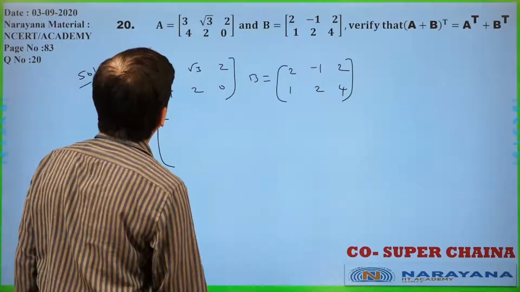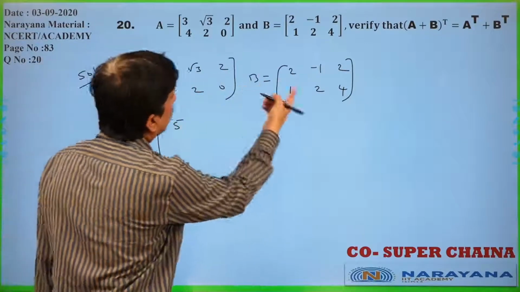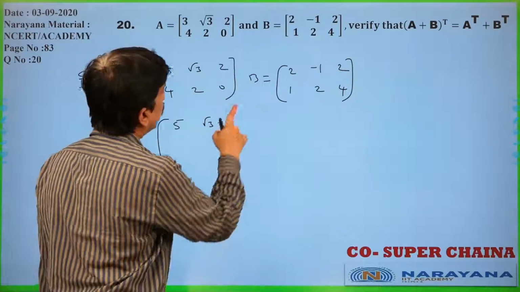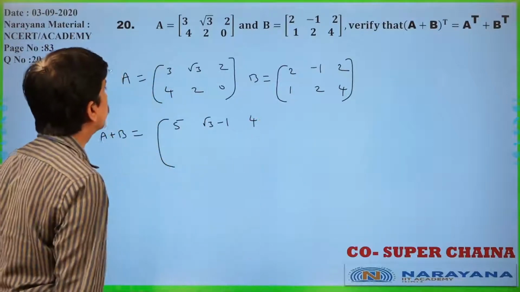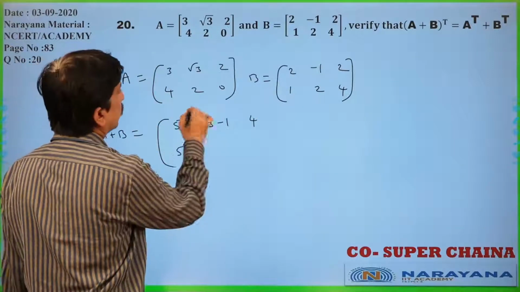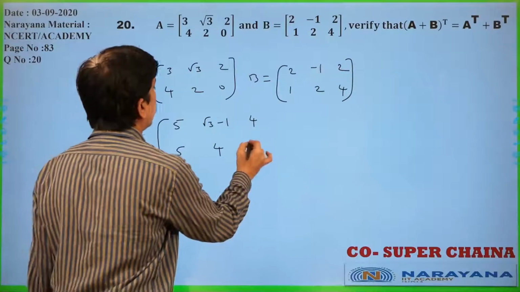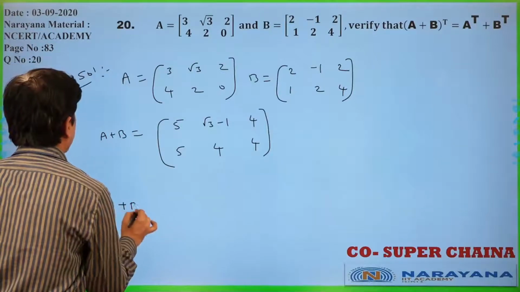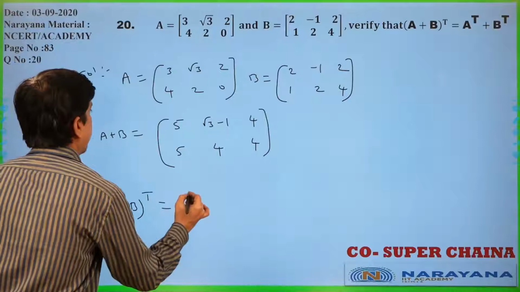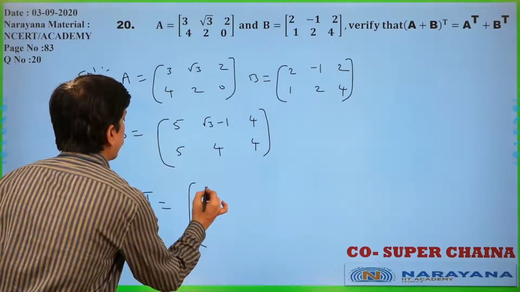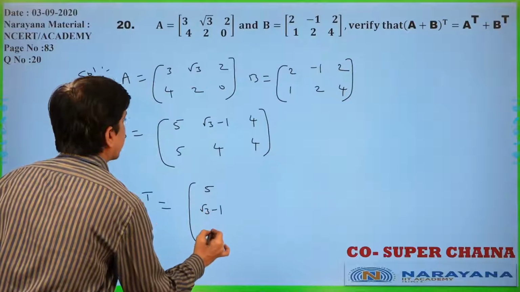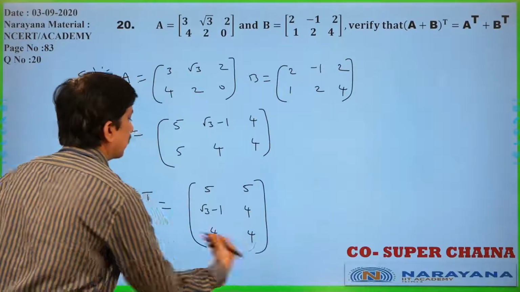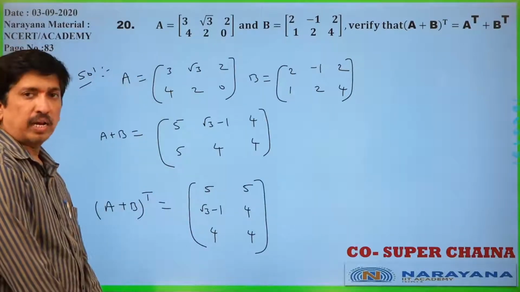3 plus 2, that is 5. Root 3 minus 1. 2 plus 2, that is 4. 4 plus 1, 5. 2 plus 2, 4. 0 plus 4, 4. Now, I will write what is A plus B whole transpose. A plus B whole transpose is nothing but 5, root 3 minus 1, 4, 5, 4, 4. Is it clear? A plus B transpose I got like that one.